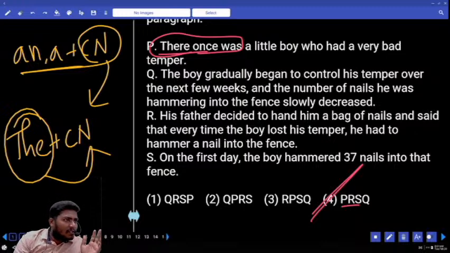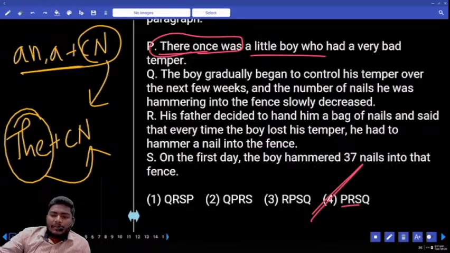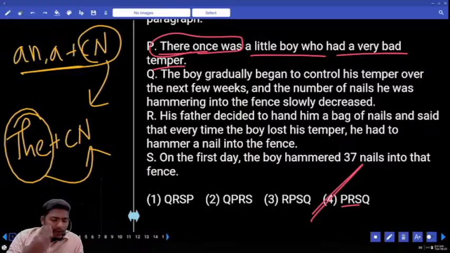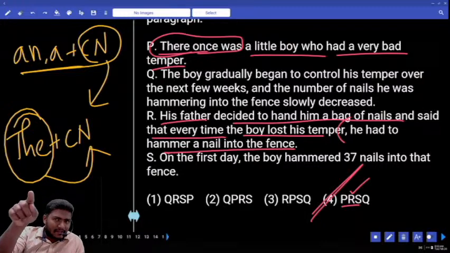Once upon a time there was a king, once there was a queen, once there was a king. These types of sentences we see in the moral stories in our childhood. Once there was a little boy who had a very bad temper. He is always angry. Second sentence R: His father decided to hand him a bag of nails and said that every time the boy lost his temper, he had to hammer a nail into the fence.